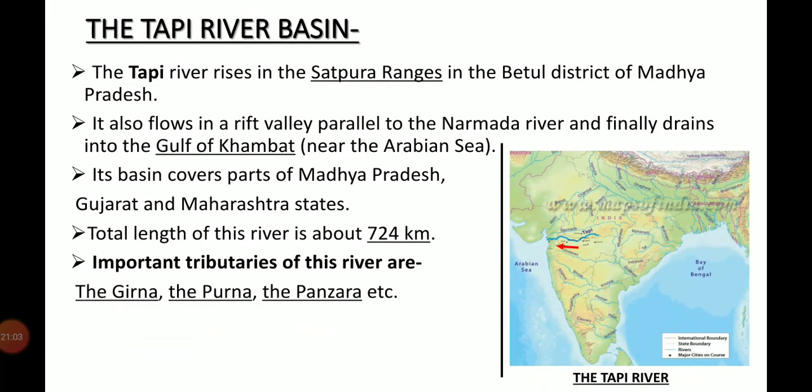The coastal plains between the Western Ghat and the Arabian Sea are very narrow. Hence, the coastal rivers are short. The main west-flowing rivers are Sabarmati, Mahi, Bharatapuzha and Periyar. Sabarmati lies in the states of Rajasthan and Gujarat. Mahi river lies in the state of Rajasthan, and Bharatapuzha and Periyar rivers lie in the state of Kerala.